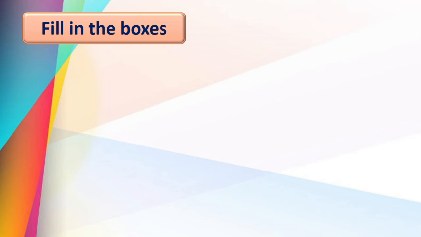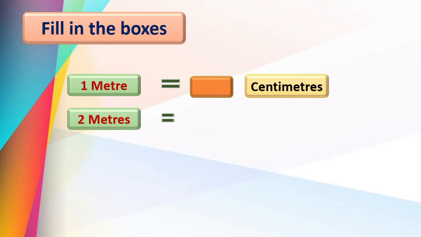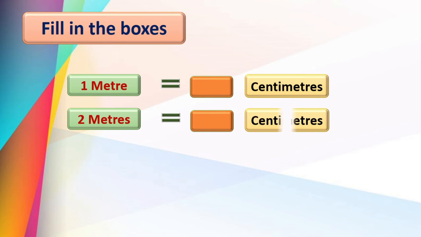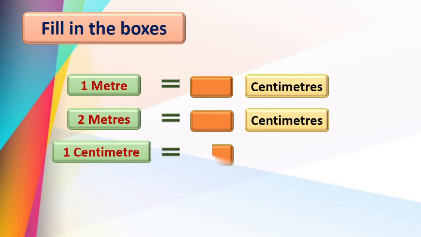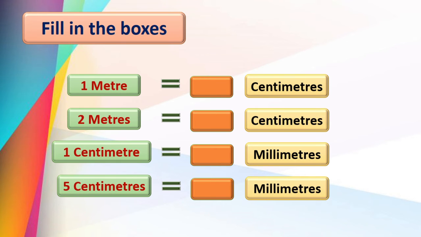Now try to fill these boxes. 1 meter is equal to dash centimeter. 1 meter is equal to how many centimeter? We have to find out. 2 meters is equal to dash centimeter. 1 centimeter is equal to dash millimeters. And 5 centimeter is equal to dash millimeters.